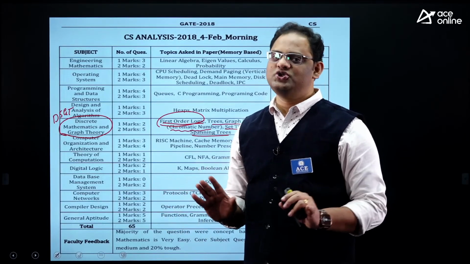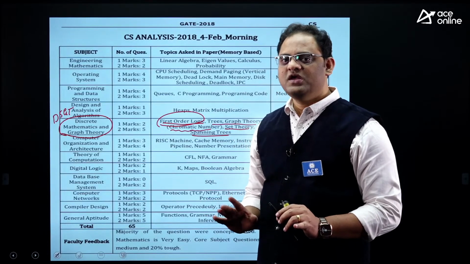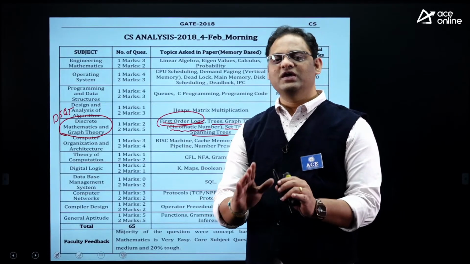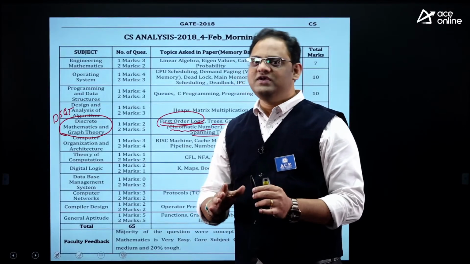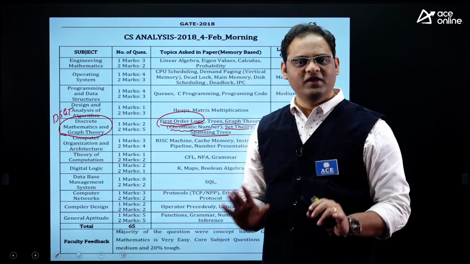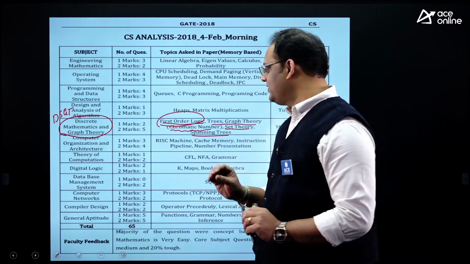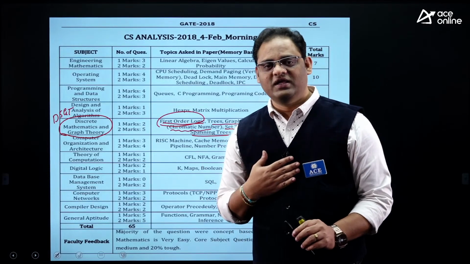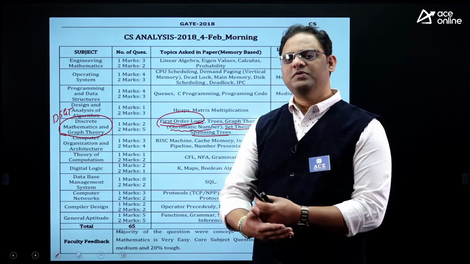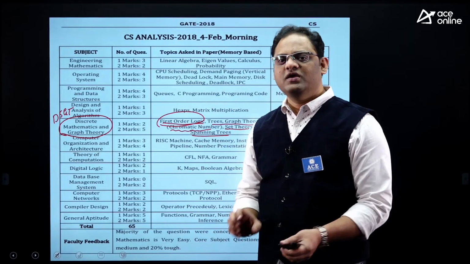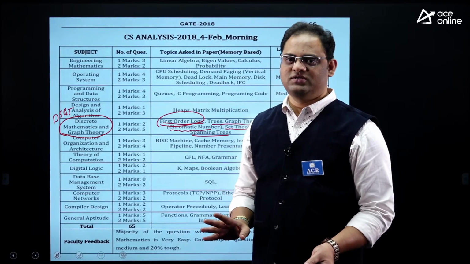No trainer can assure that, in my point of view. But what we can say is we can predict the paper by analyzing. With our experience, we can analyze to some level. So when we have less time, once upon a time I can say, you can prepare math logic and graph theory, and minimum 4 marks you will get.